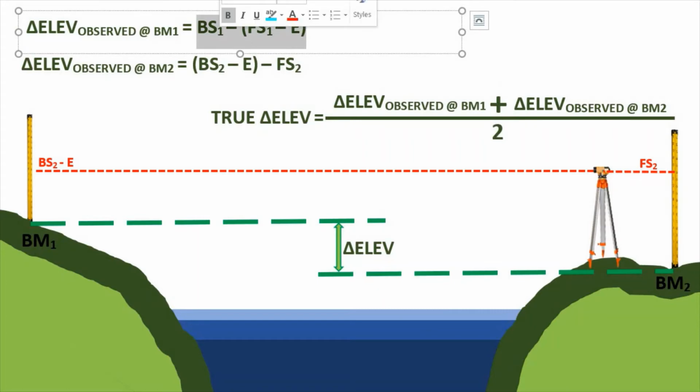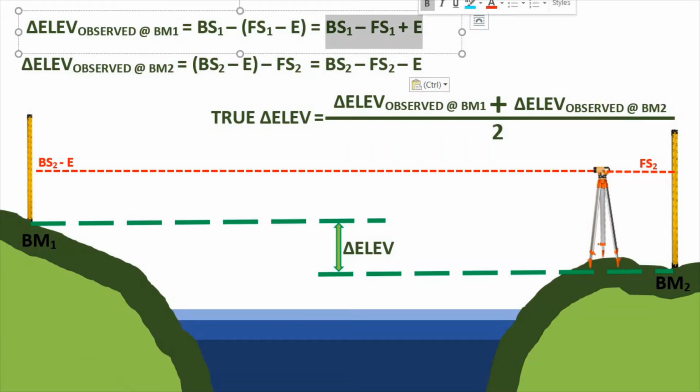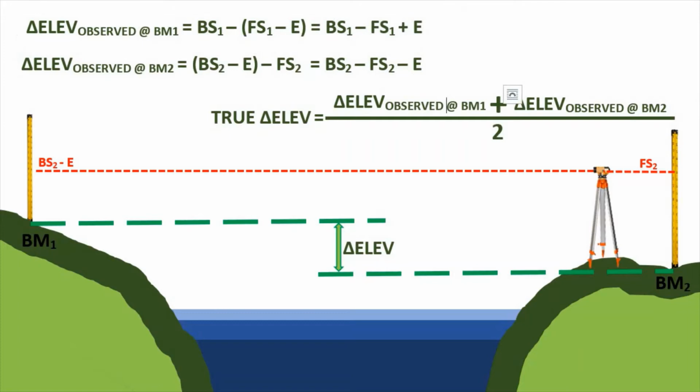So, this would become Bs sub 1 minus Fs sub 1 plus E. And for this one, this would become Bs sub 2 minus Fs sub 2 minus E. So, next, i-substitute na natin yan. So, for this one, i-substitute natin yan dito sa difference in elevation observed at BM1. And then, substitute naman natin yung para sa BM2.